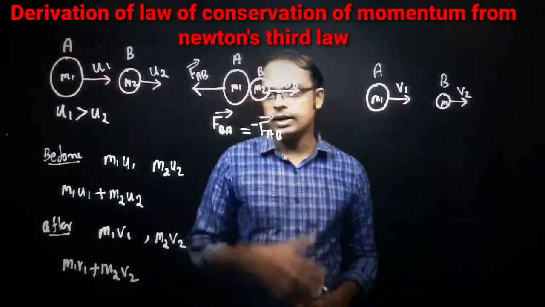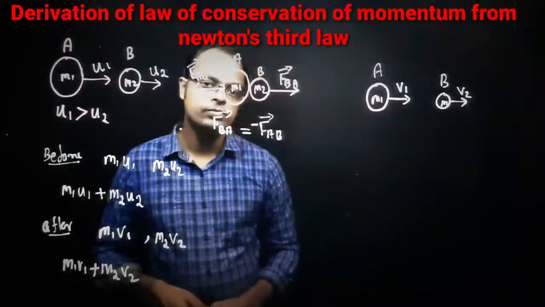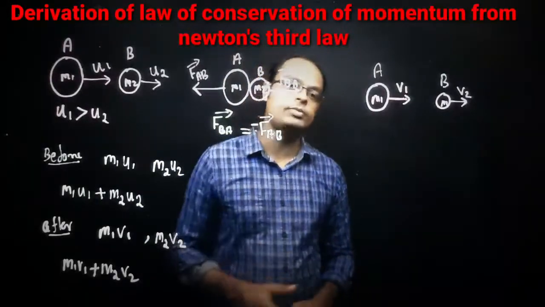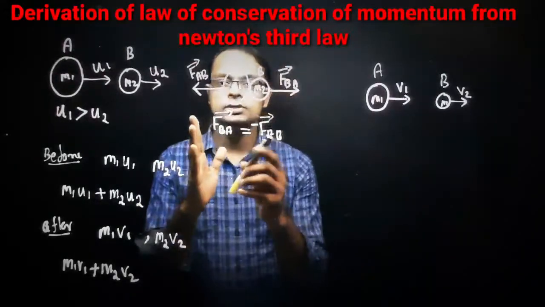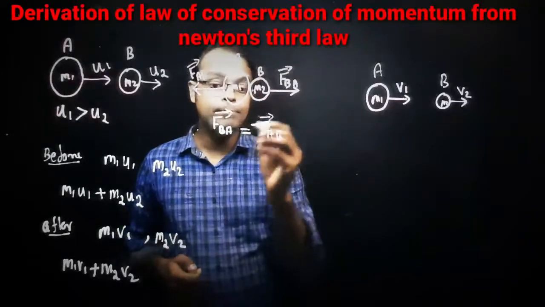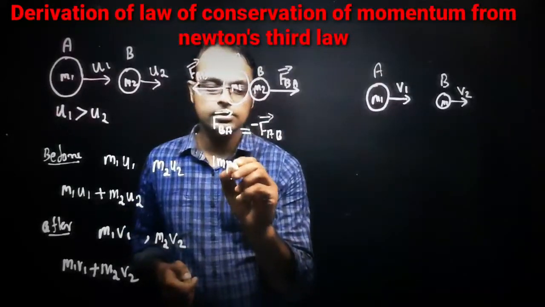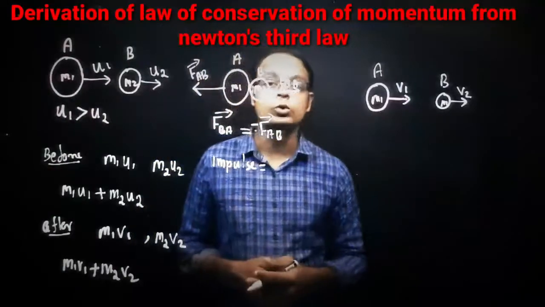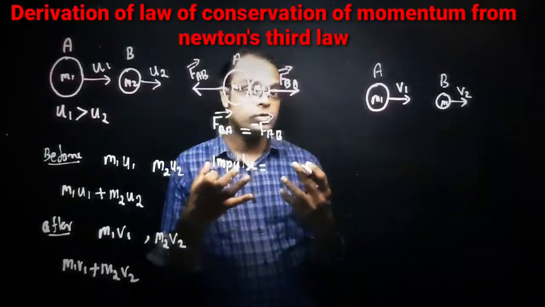Now please apply Newton's third law. What is Newton's third law? FBA is equal to minus FAB. Here comes another term called impulse, or impulsive force. What is meant by impulse or impulsive force?